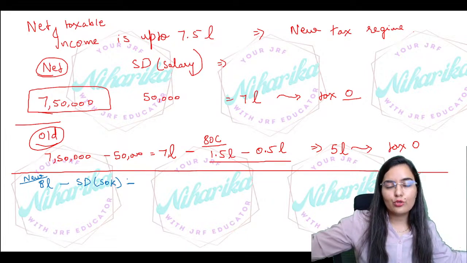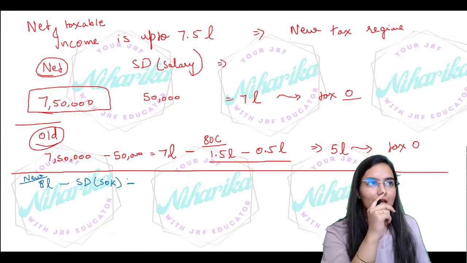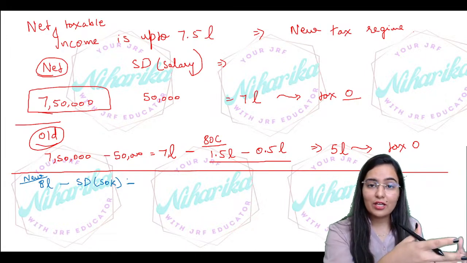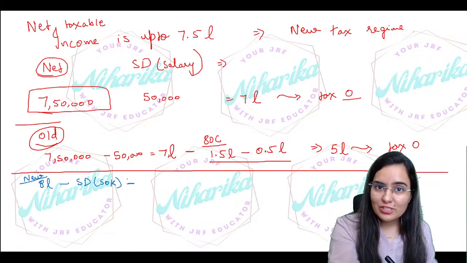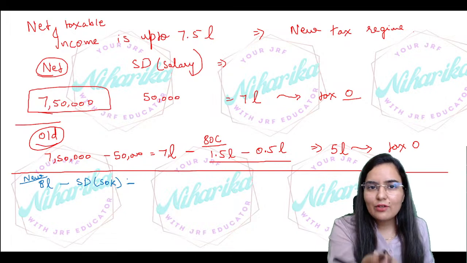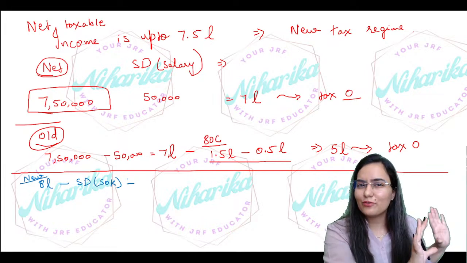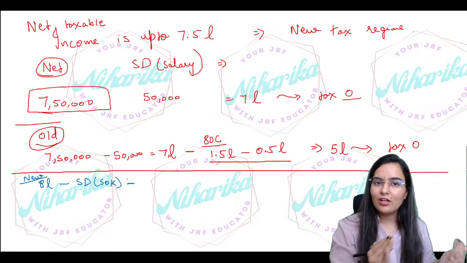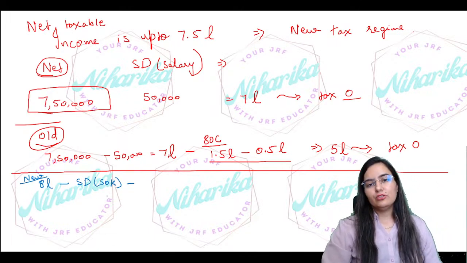If you are having good savings, like for your children, for your parents, you have taken some medical mediclaim, if you have taken some home loan, some education loan for yourself, for your children, and so on, then old tax regime might be better for you. But if you are a beginner, then you won't be having enough savings or enough expenditure, enough thinking about your family, your spouse, your children. वो सब का कोई टेंशन नहीं है, इतनी savings भी नहीं है. If there are no more savings, then you can definitely go for the new tax regime.